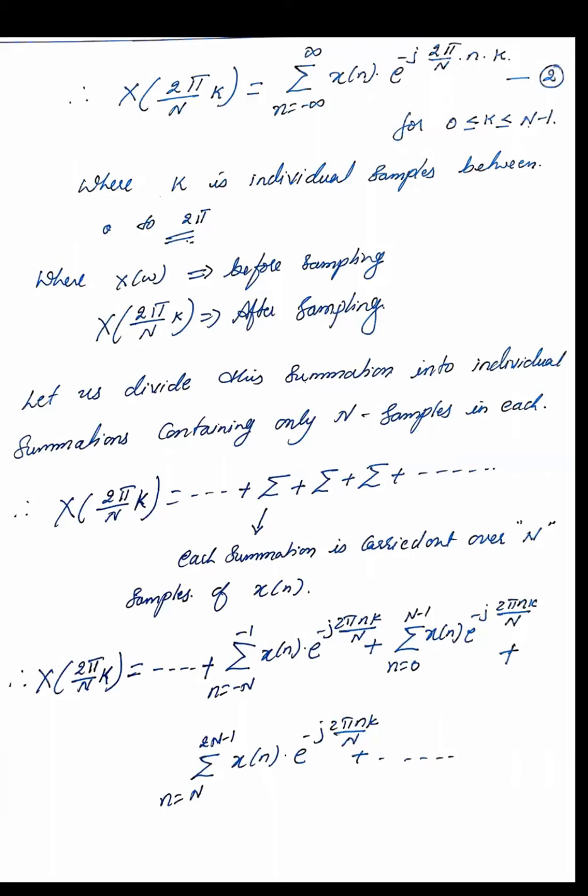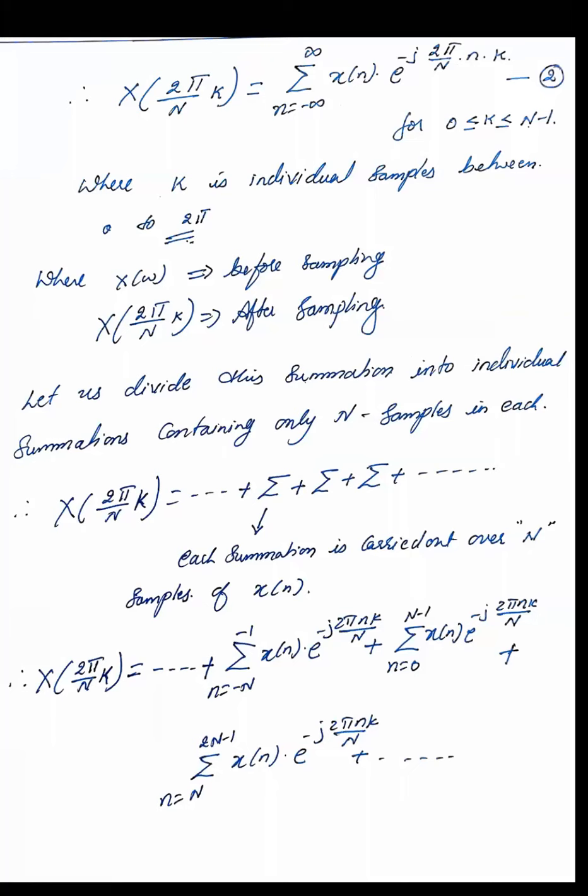After substitution, this equation 2 we call as after sampling. These are the two important representations you can go through. X of omega is nothing but before sampling, equation 1, whereas capital X of 2 pi by N k is after sampling. These are the two expressions we are going to get. Now let us divide that non-periodic, infinite sequence into N number of samples. When infinite sequences are there, we get N number of samples that we represent in terms of summations. Let us check that out.